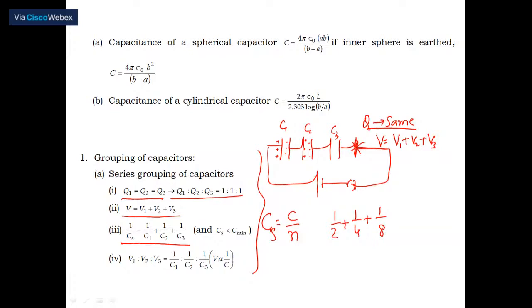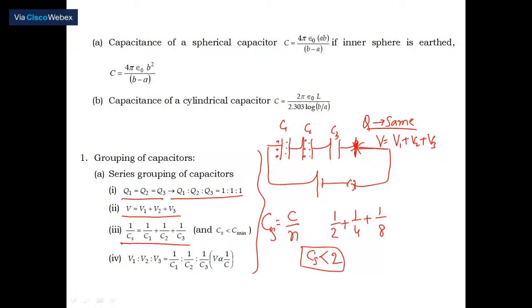Remember, the effective value Cs is always less than the minimum. You can calculate: 8 is the LCM, 4 plus 2 plus 1 is 7, so 8 by 7, which is 1 point something, always a number less than 2.